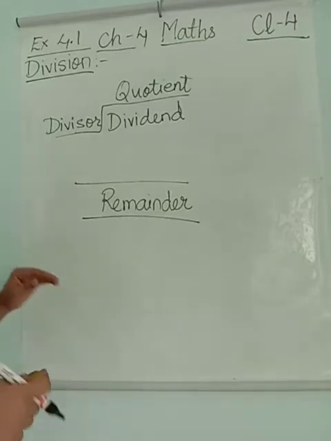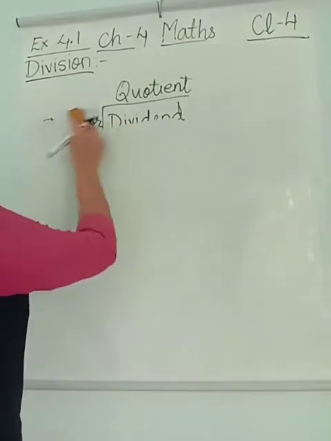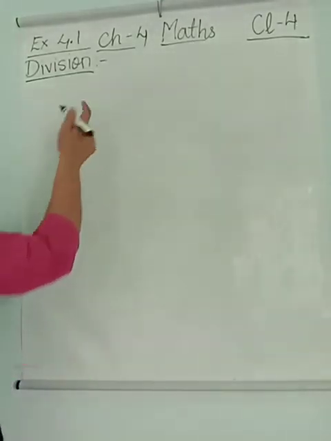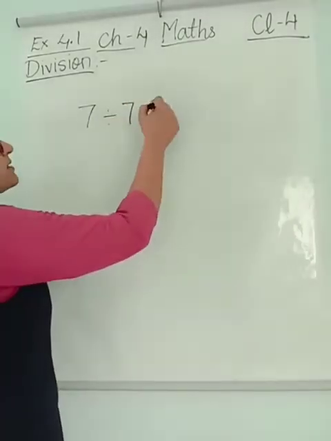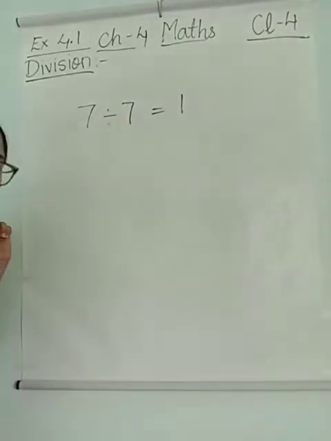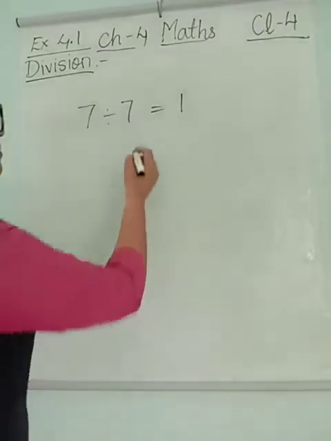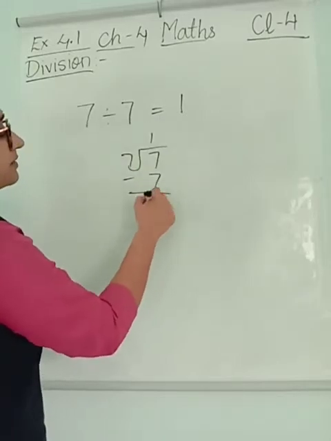Also there are some properties of division. First thing, if I divide any number by itself, suppose I divide 7 by 7, my answer will always be 1. Why? Because 7 ones are 7, isn't it?